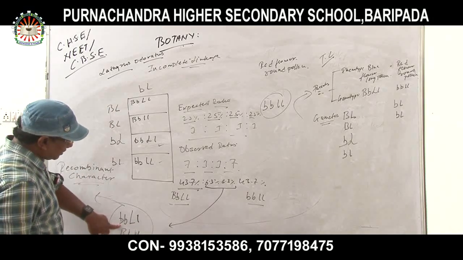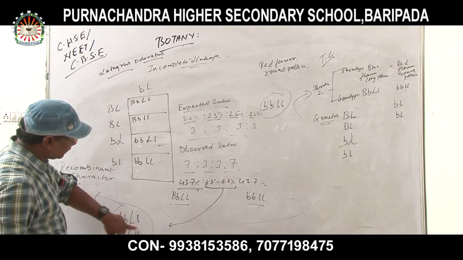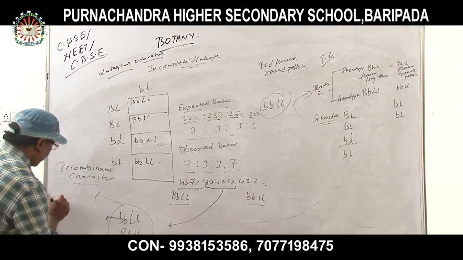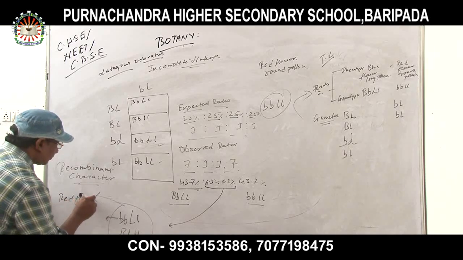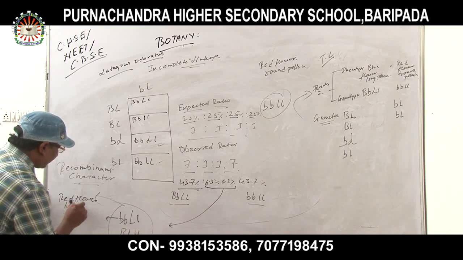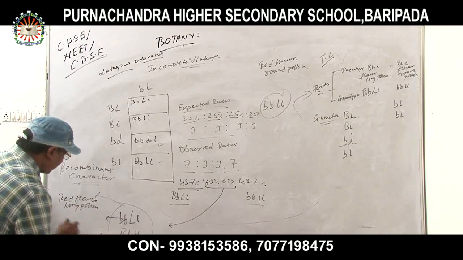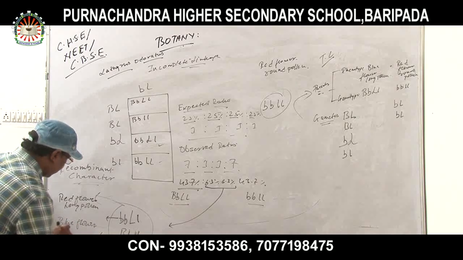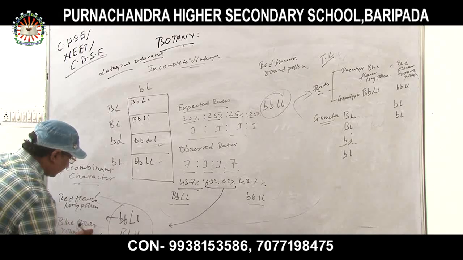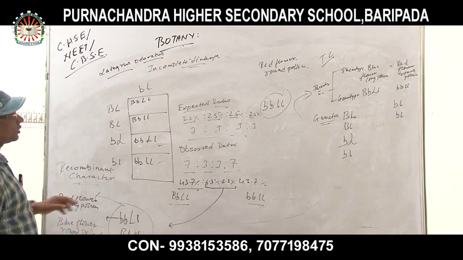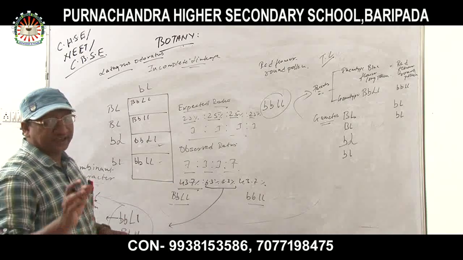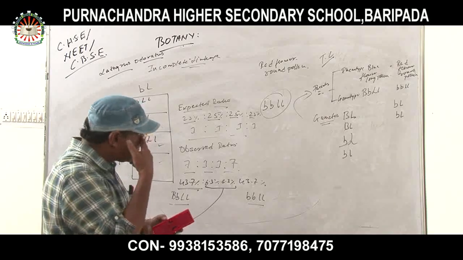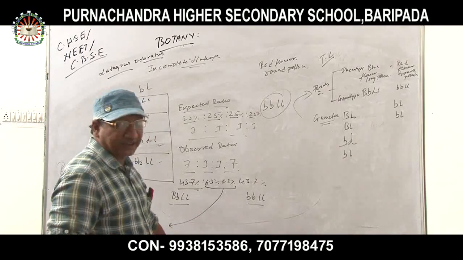Small b stands for red flower long pollen, and capital B for blue flower round pollen. So these are red flower long pollen and blue flower round pollen. These are the recombinant characters seen in incomplete linkage. Okay, next. What are the factors affecting crossing over? I am showing you here. What are the factors affecting linkage?